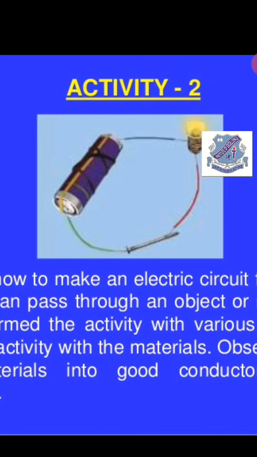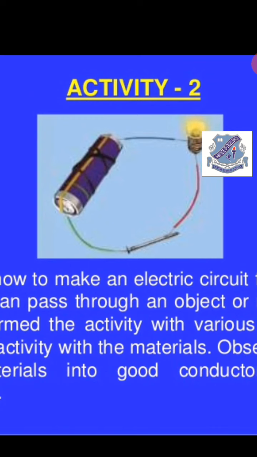Now suppose you keep a piece of wooden block here, and pass the current, again the bulb will not glow. Why is it so? Because the wooden block does not pass electricity. After testing many other objects like this, you will find that some objects block the current and do not let it pass through them, and there are some objects through which the current smoothly passes and the bulb glows.